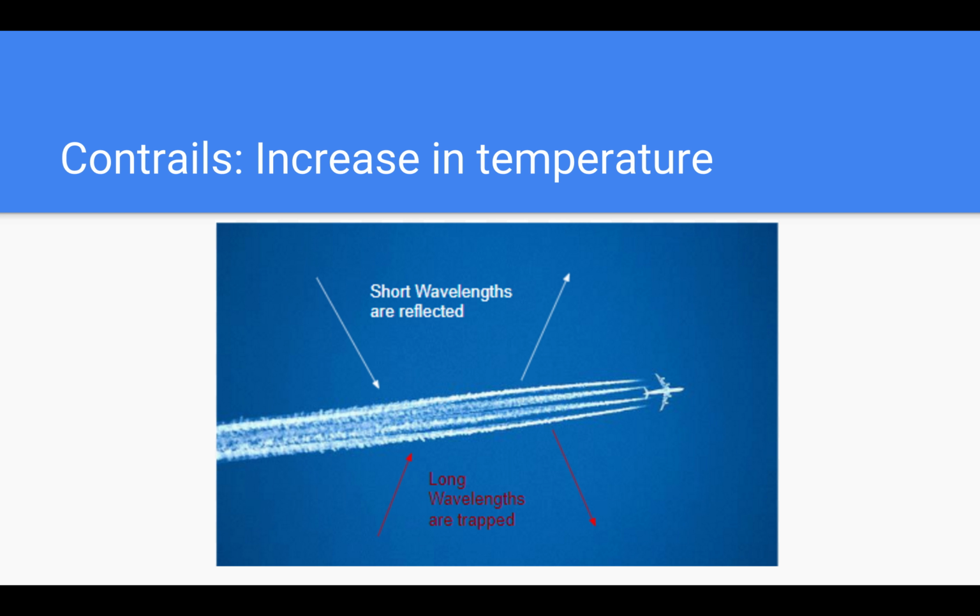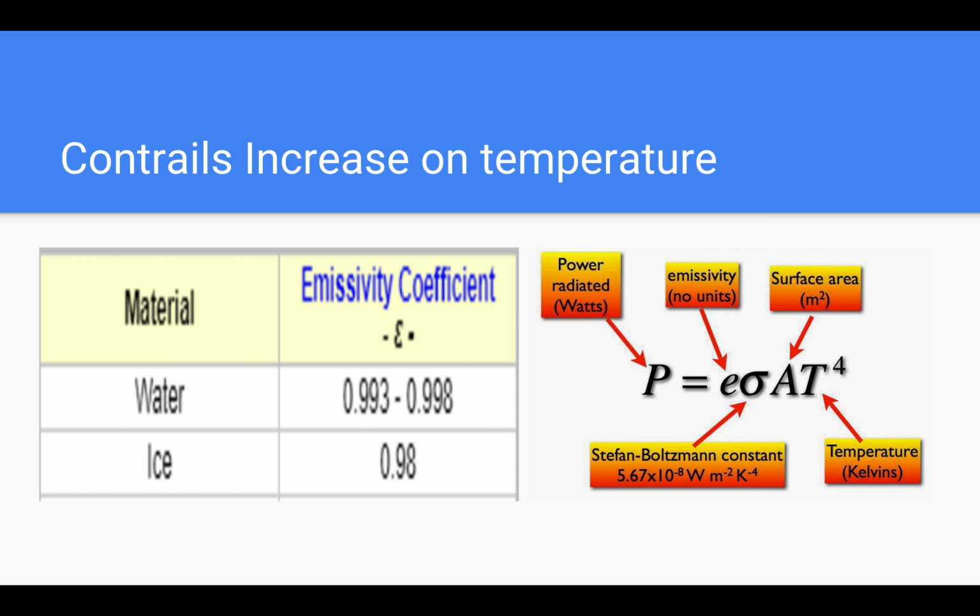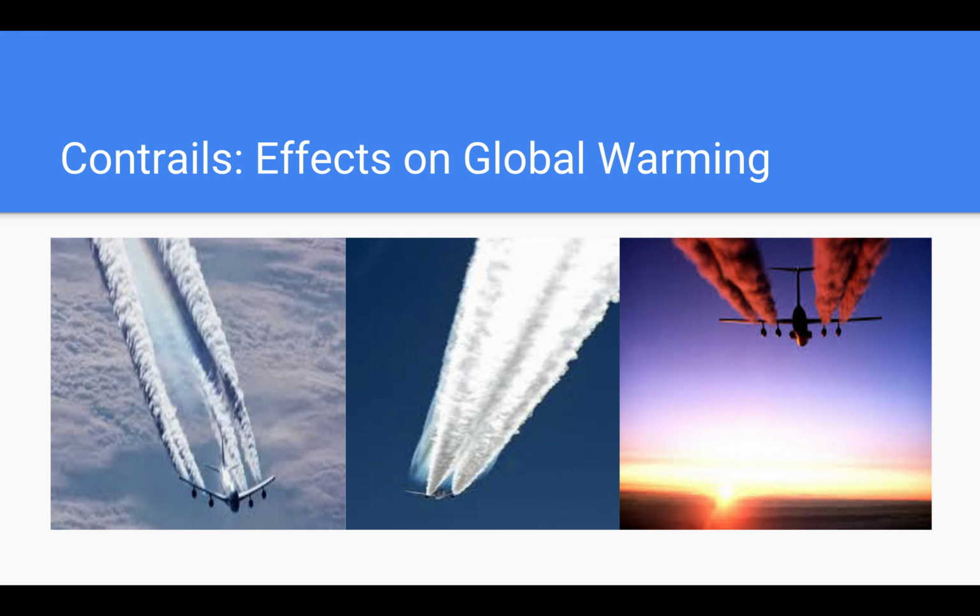Cirrus clouds reflect short wavelengths and trap long wavelengths. Using this information and knowing that longer waves are more energetic than shorter waves, it is possible to observe why contrails have an effect in global warming by using the Stefan-Boltzmann formula. The Stefan-Boltzmann formula states that the power radiated, which is directly proportional to energy, is directly proportional to the fourth power of temperature and the emissivity of a material. Therefore, since ice has a lower emissivity than water and the power radiated is greater, then an increase in energy is predicted by the formula.